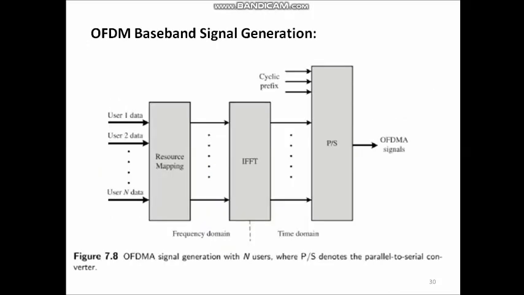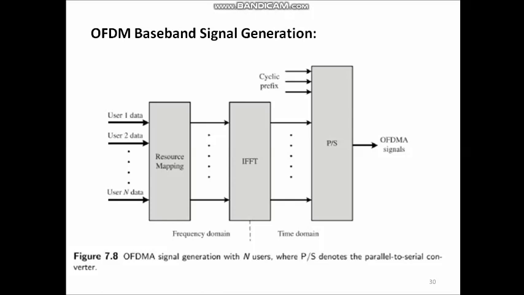Okay, after resource mapping, the next operation in modulation processing is OFDM baseband signal generation. Here the OFDM signal is generated using IFFT digital signal processing, and then cyclic prefix is added. There are two types of cyclic prefix: normal cyclic prefix and extended cyclic prefix. The cyclic prefix length depends on the cyclic prefix type and the subcarrier spacing.